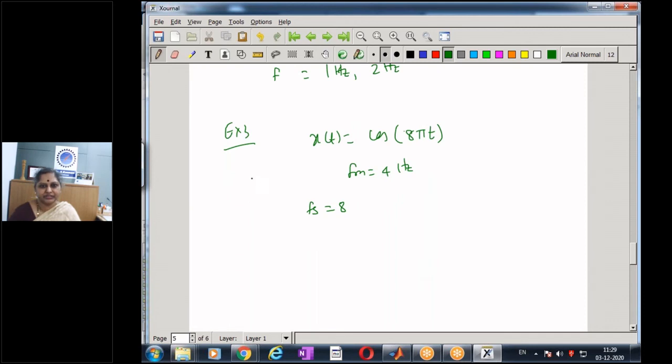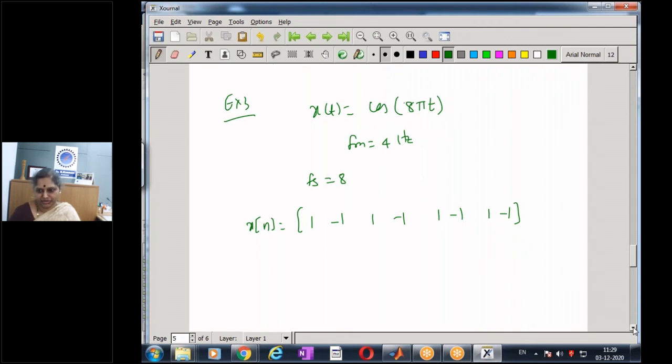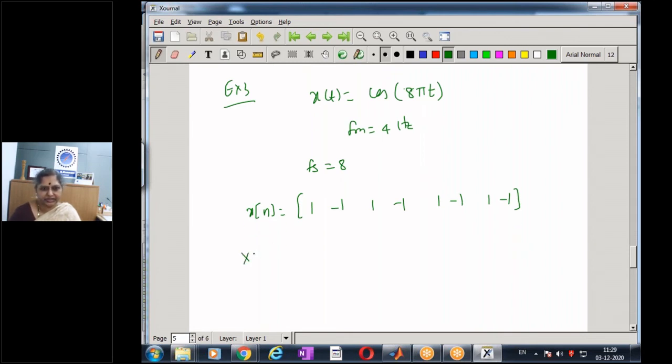So this is a signal of frequency 4 hertz. When I sample it, what did I get my x of n as? I got my x of n as 1, minus 1, 1, minus 1, 1, minus 1, 1, minus 1. So these are the values I got when I sampled the signal of 4 hertz. And when I computed the 8-point DFT of this signal, I am getting 4 zeros, then an 8, and then 3 zeros.